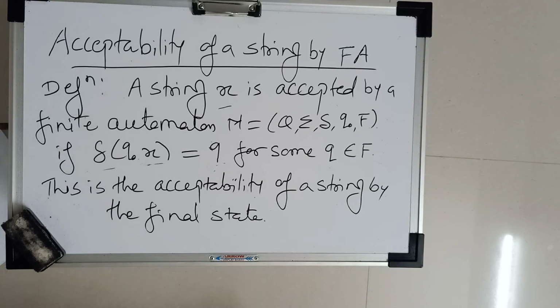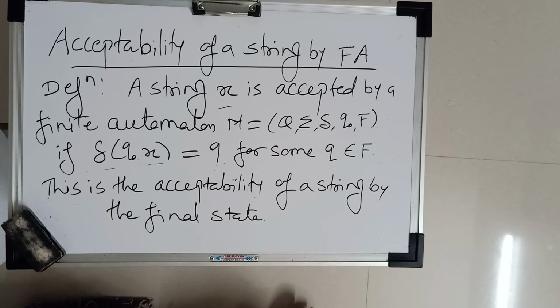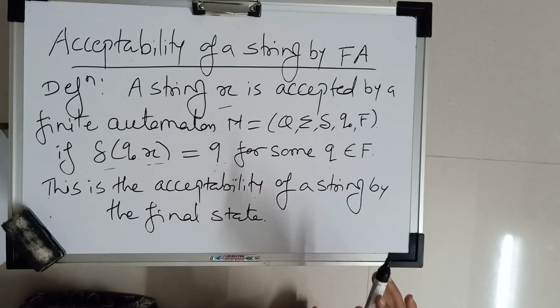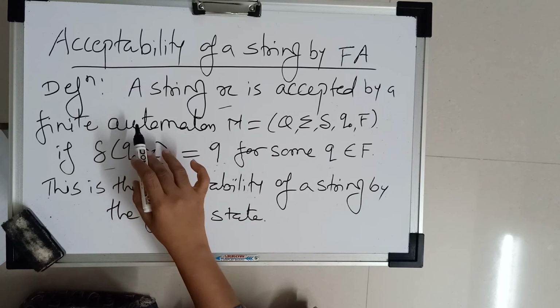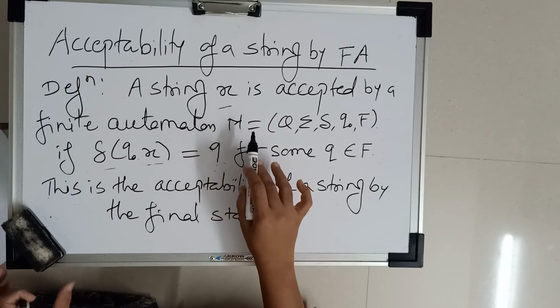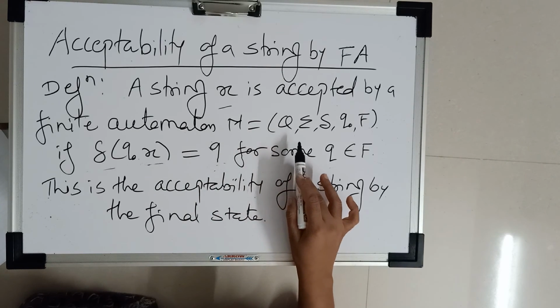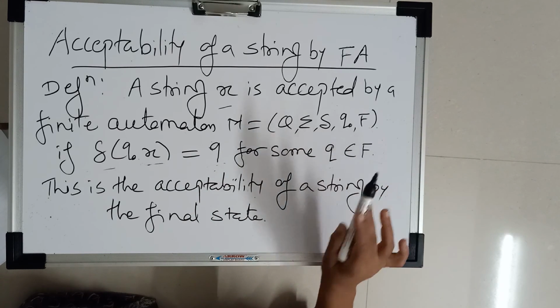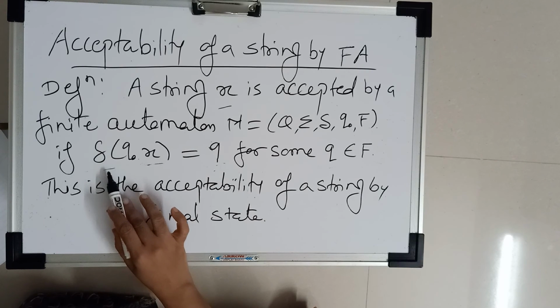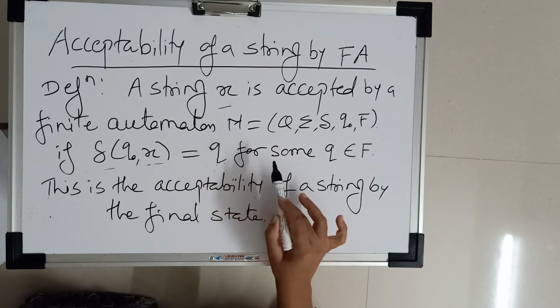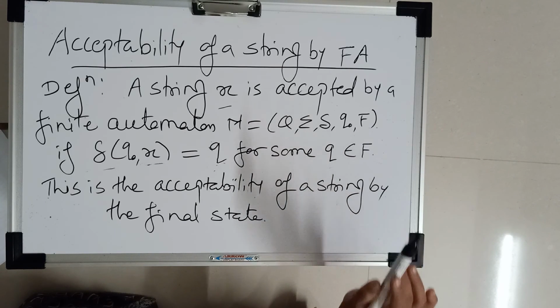Hello all, we'll see the next topic of theory of computation, that is acceptability of a string by finite automata. We'll see what we mean by acceptability of a string. Now the definition is given that a string x is accepted by a finite automaton M = (Q, Σ, δ, q0, F) if δ(q0, x) = q for some q belonging to F.